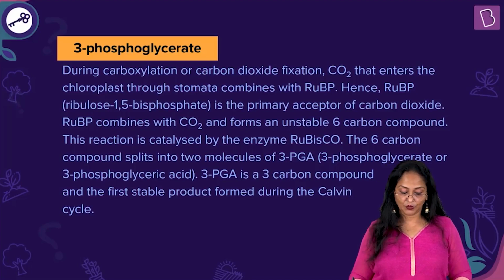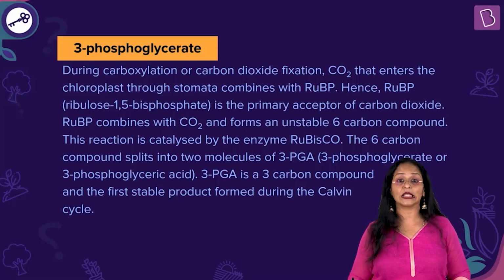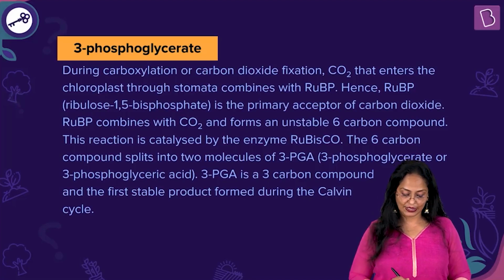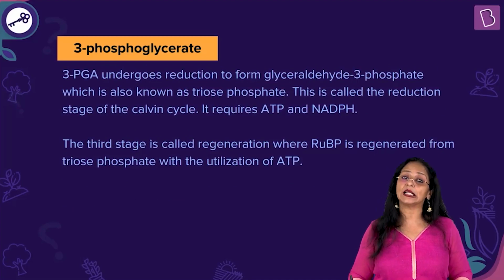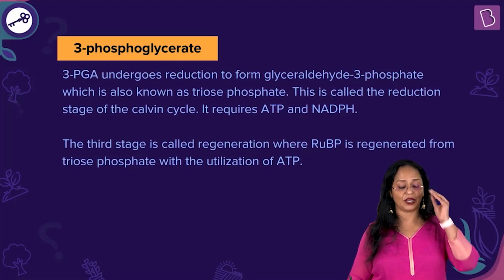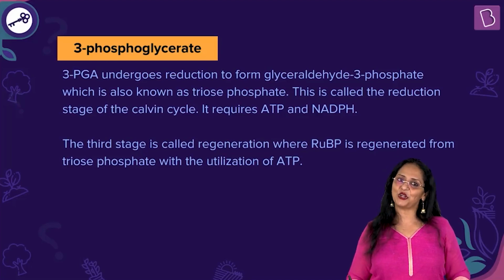The 6-carbon compound splits into 2 molecules of 3-PGA, 3-phosphoglycerate or 3-phosphoglyceric acid. 3-phosphoglyceric acid is a 3-carbon compound and the first stable product formed during the Calvin cycle. The 3-PGA undergoes reduction to form glyceraldehyde 3-phosphate, which is also known as a triose phosphate. This is called the reduction stage of the Calvin cycle. It requires ATP and NADPH. The third stage is called regeneration, where RuBP is regenerated from the triose phosphate with the utilization of ATP.